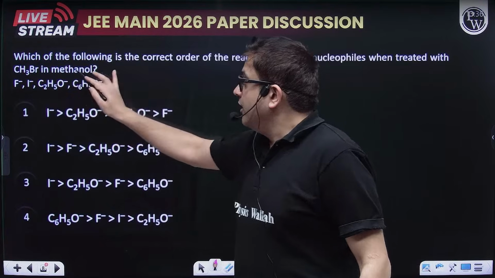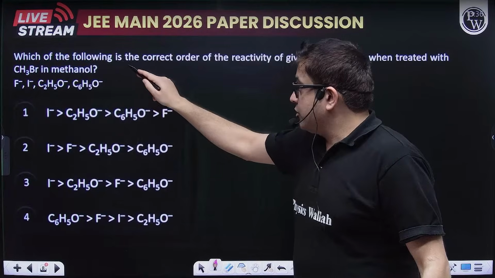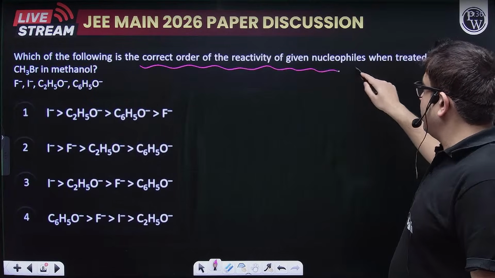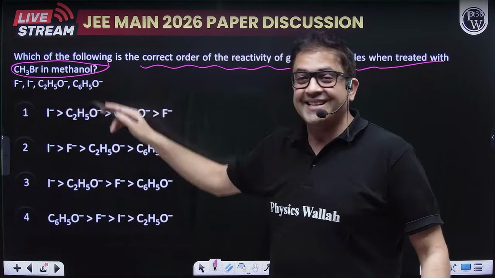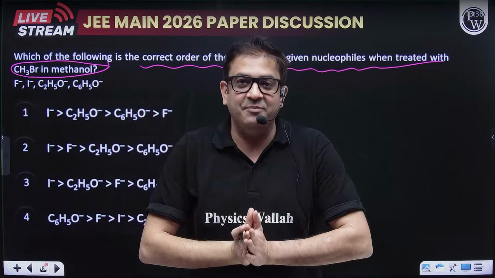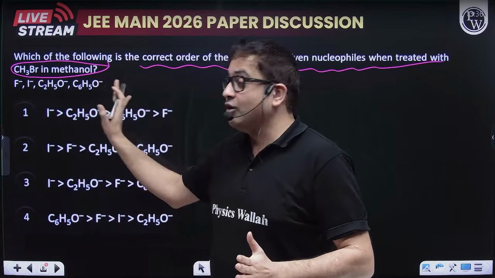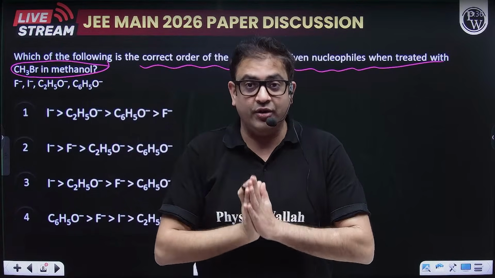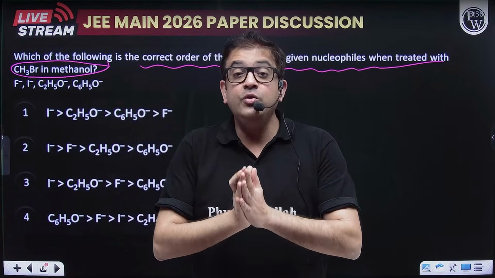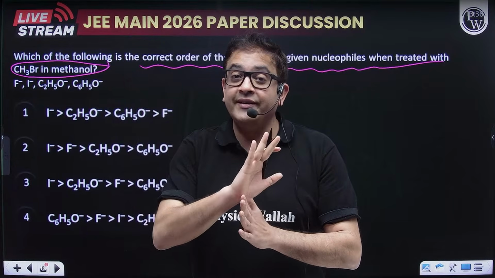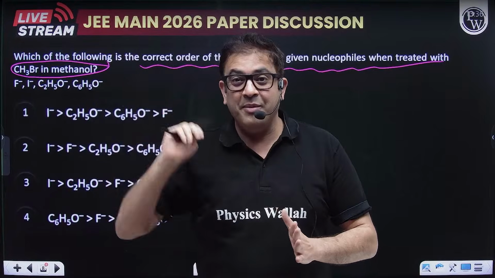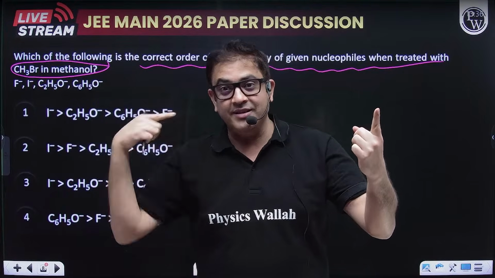Now, the next question is, which is the correct order for reactivity of nucleophiles when they are attacking? What is the substrate? Sir, methyl bromide. What is the solvent? The solvent is a polar solvent, methanol. Nucleophilicity differs drastically as per solvent, and then you have to memorize that in that solvent this happens, in that solvent that happens.